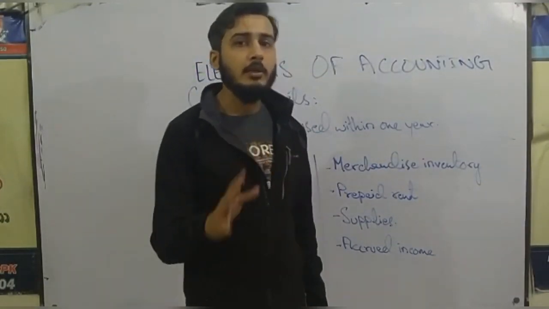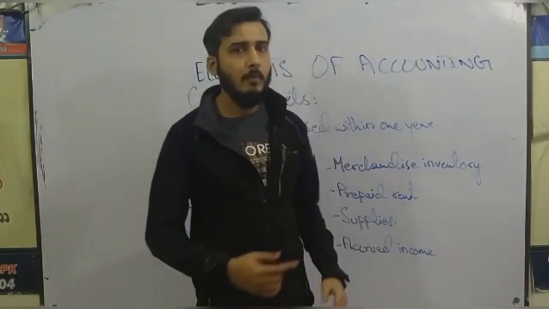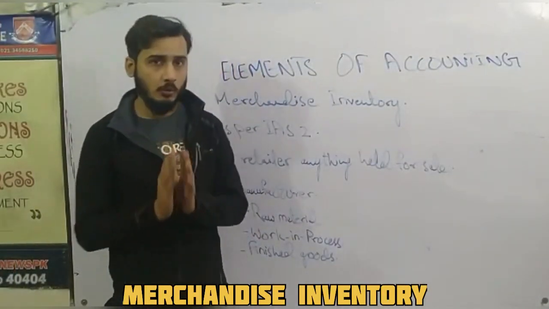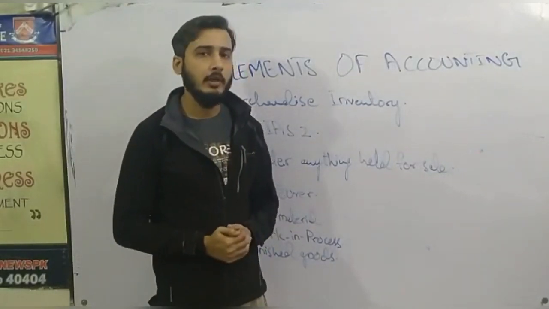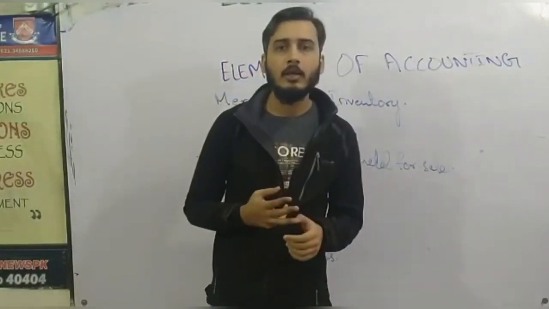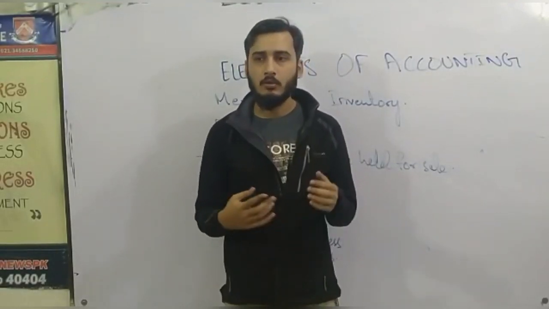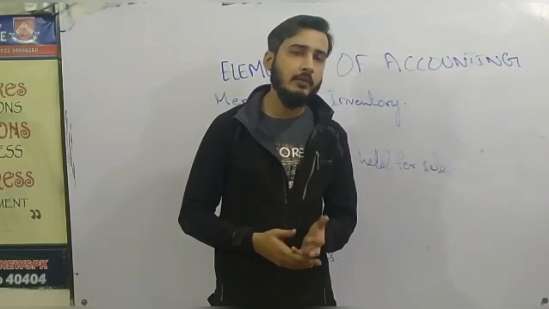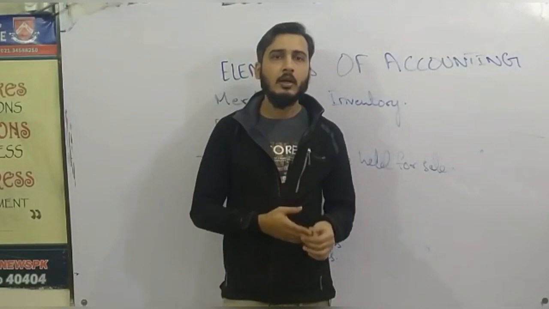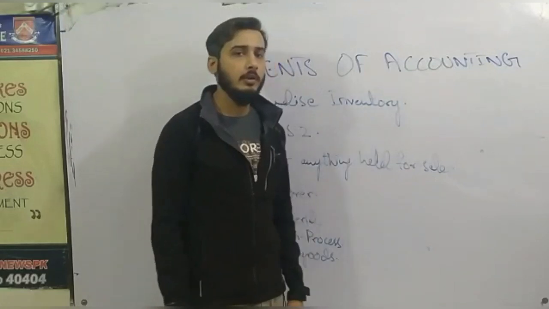So let us discuss the merchandise inventory in detail, that what does International Accounting Standard say about merchandise inventory. Let's move on. Inventory. As per International Accounting Standard 2, which deals with merchandise inventory accounting, there are three types of businesses. One is trading, the other one is manufacturing, the third one is services. So in services, we do not have any sort of inventory for selling or for manufacturing. But the other two businesses, trading and manufacturing, contain inventory which is to be sold in the future.